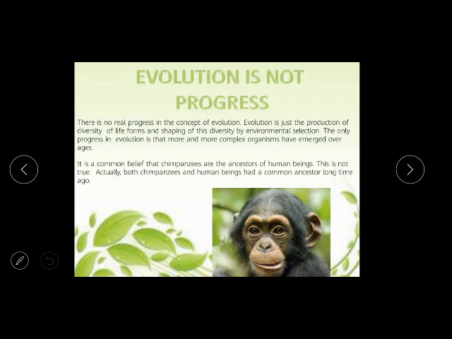The true thing is that chimpanzees came from an organism, maybe that organism was the parental organism of human beings. So that organism may be the common ancestor of both the chimpanzee family and the human family. So this evolution is not a progress, but it is a change.